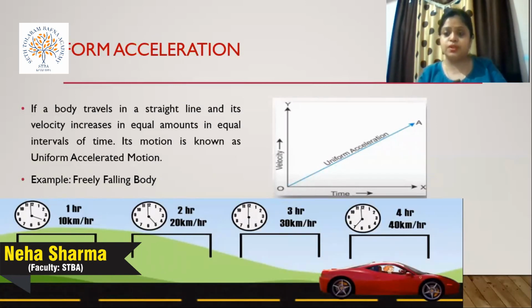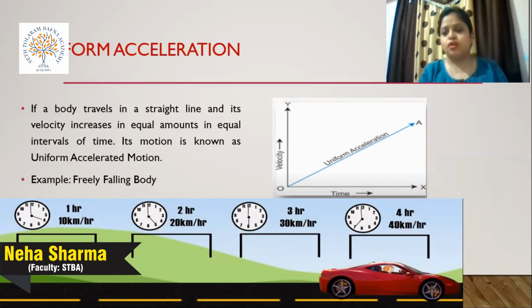So when we plot a graph of velocity versus time, we get a straight line. This type of acceleration is defined as uniform acceleration.